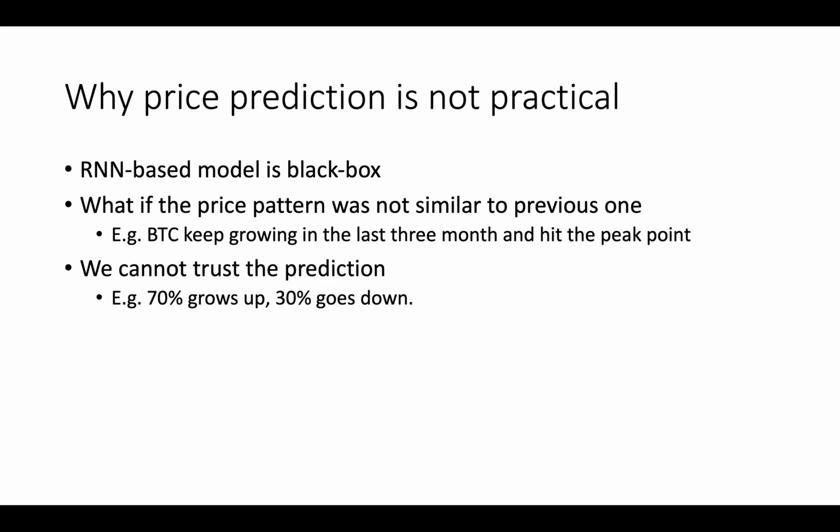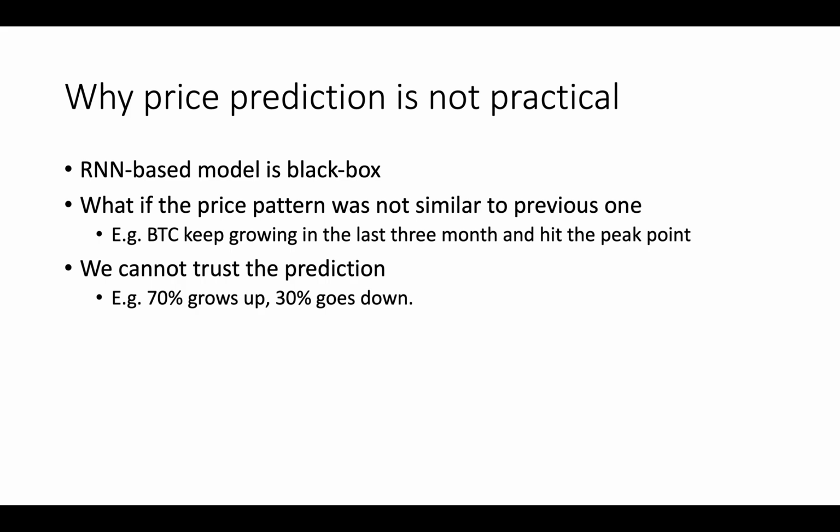So first of all, the RNN-based model is a black box, which means we don't know how it predicts the price, and it is possible that the model says 70% of the price will go up tomorrow, but maybe the other 30% indicate that the price will go down. So in this case, can we trust the 70% based on the previous data, or should we do other things? So trust will be a very large issue.